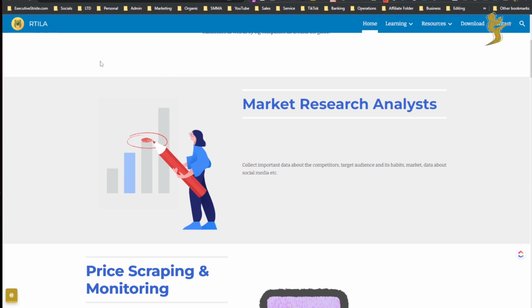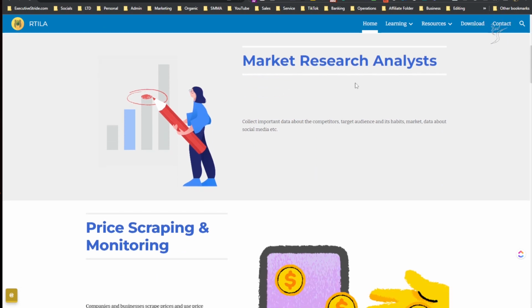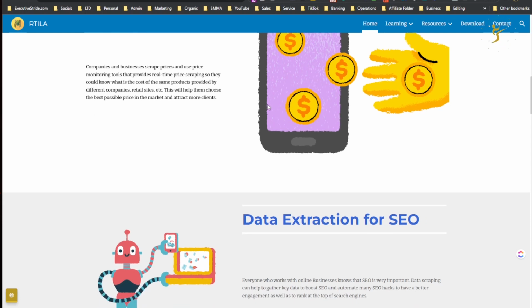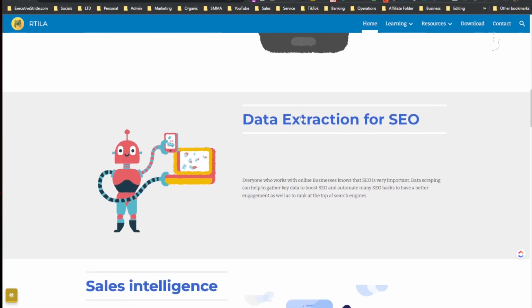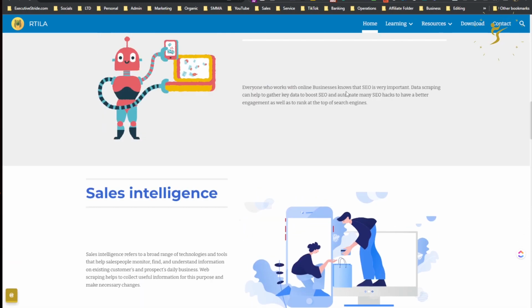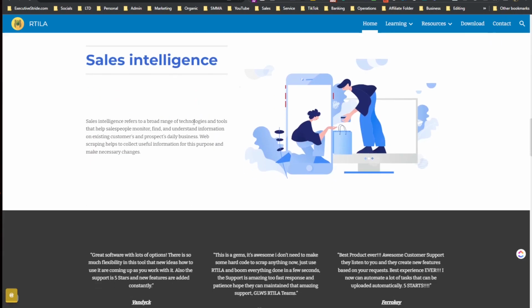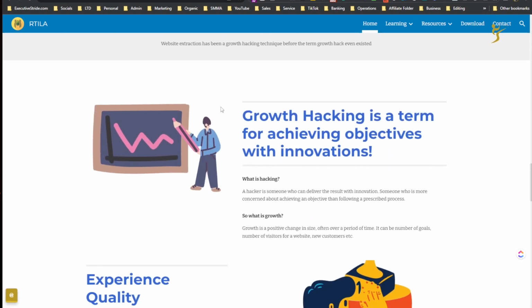And here's just their website right here, artilla.net: market research analysis, price scraping and monitoring. So people use this for things like monitoring when a price changes, if they want to stay up to date with certain prices. Like a lot of these sneakerheads, when they buy specific drops that sell out really quickly, they want robots to monitor the price and all these things. So that's one use case. There's data extraction for SEO, sales intelligence, a bunch of stuff.